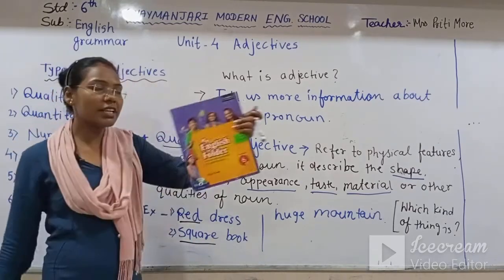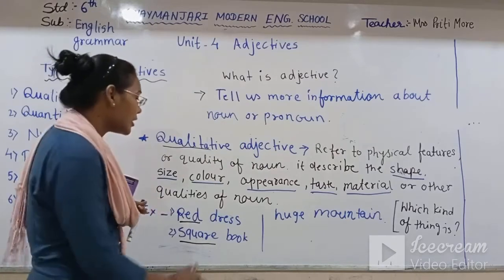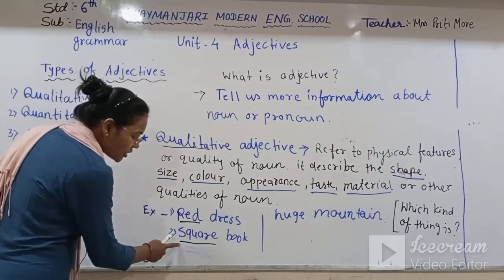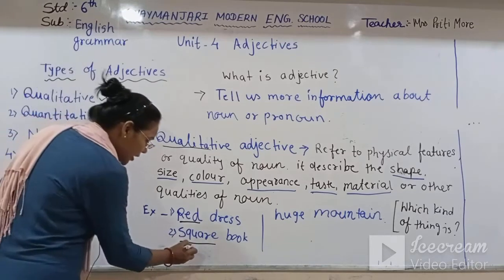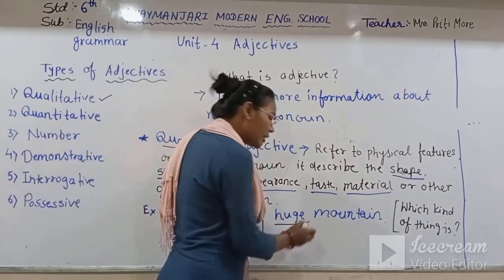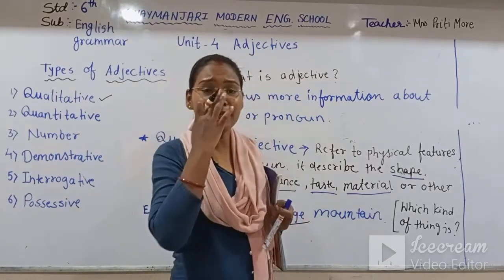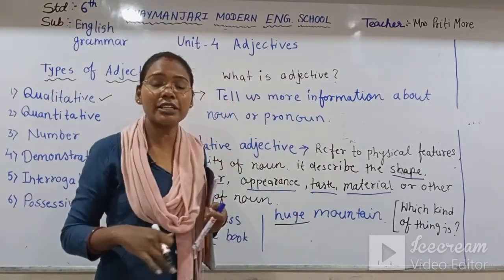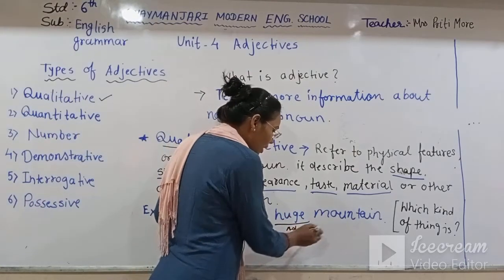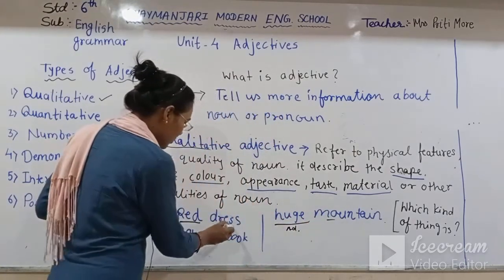Even before we have seen the rectangle book. That means shape and size are also there, so square is our adjective. Now huge mountain: huge means size is also there. Huge is also an adjective, and these are nouns.